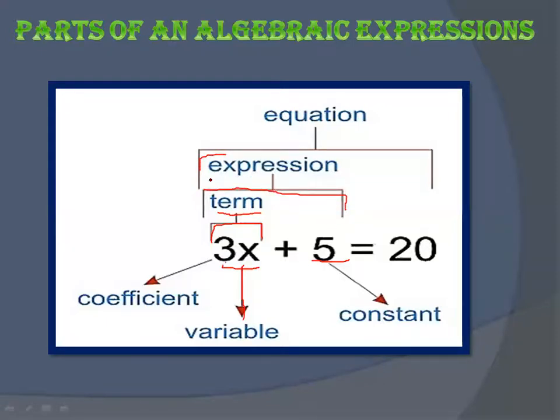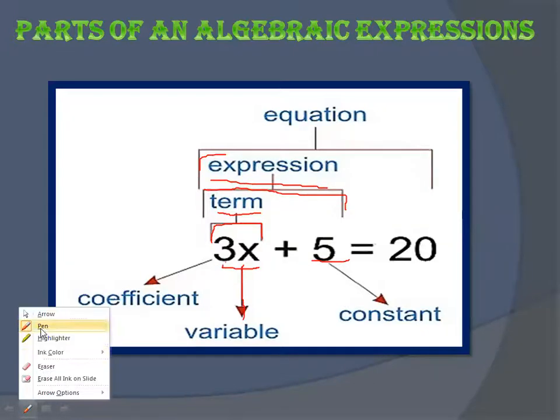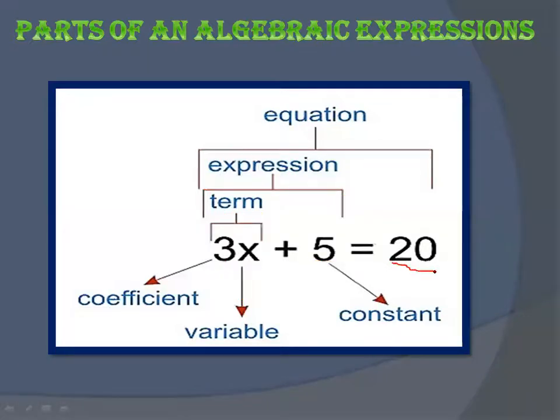In the last lecture I taught you up to here, that this thing is called an expression. Now what you are going to learn today: this 3x plus 5 equal to 20 means that if you multiply 3 by an unknown number, that is x, and then add 5 to it, your answer will be 20. This x is the unknown number. You do not know the value of x. If anything is written in this form, equal to 20, the whole thing is called an equation.